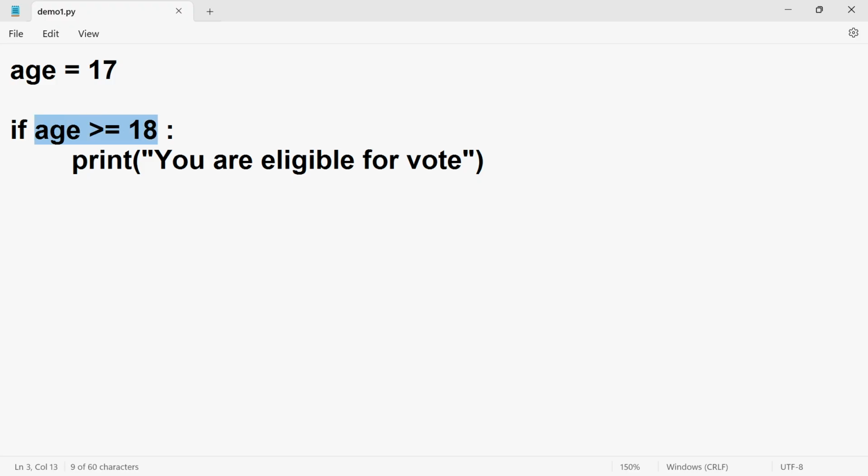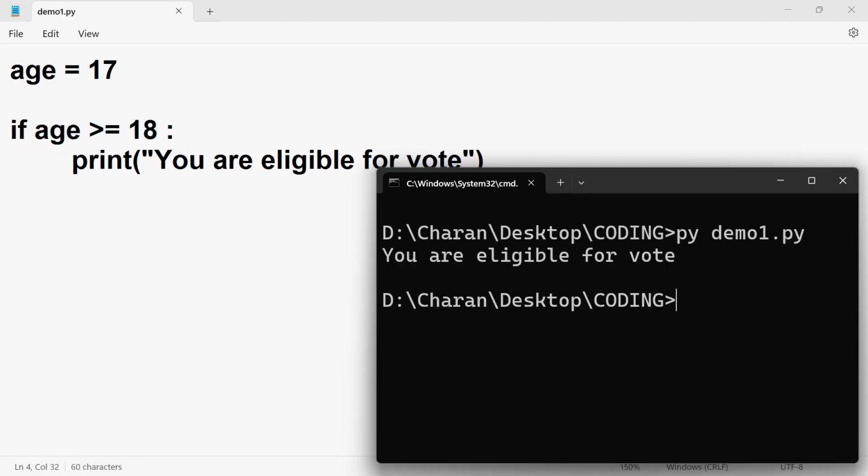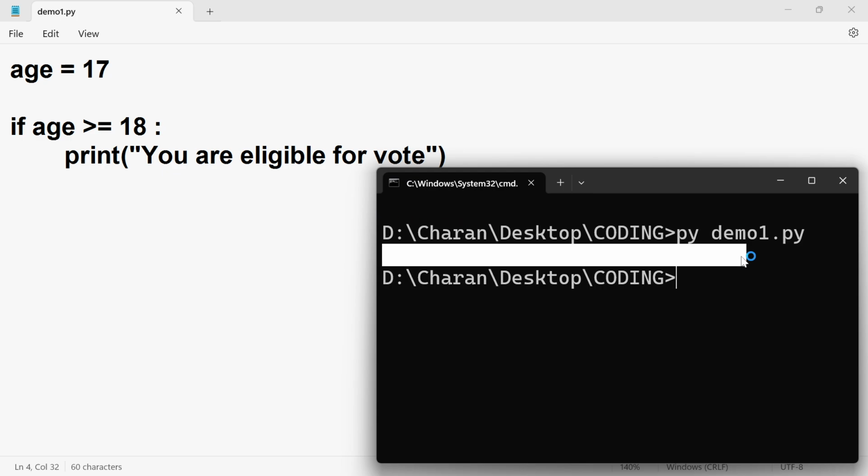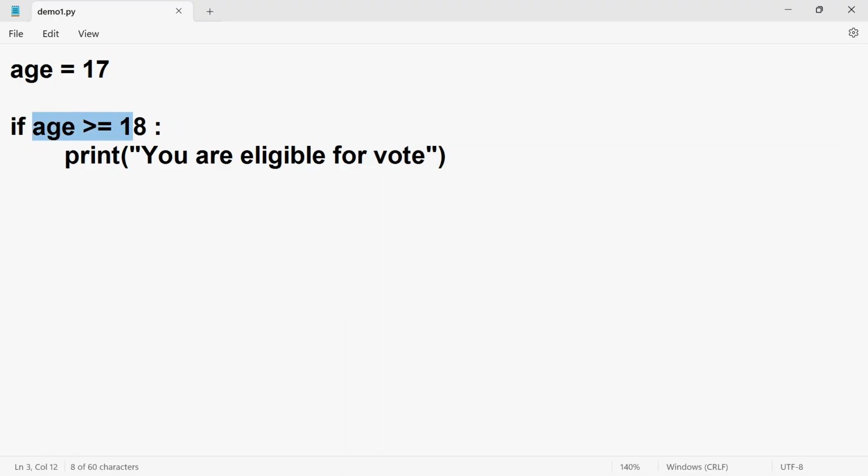This condition is false. If this condition is false, this statement won't execute. Let me show you practically. See, there is no output. If this condition is true, then only this statement will execute. If this condition is false, this statement won't execute.